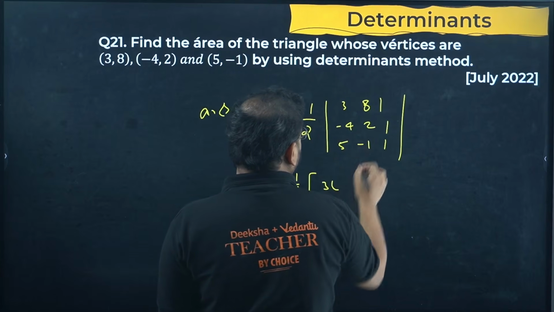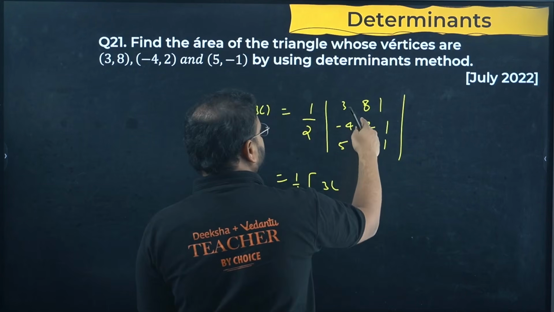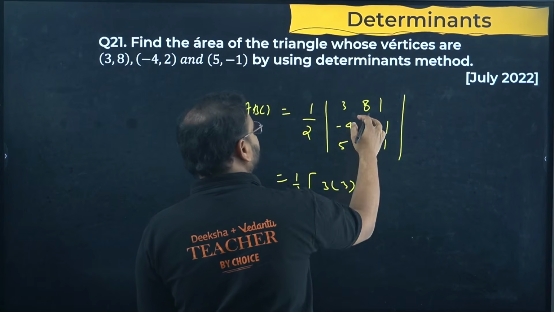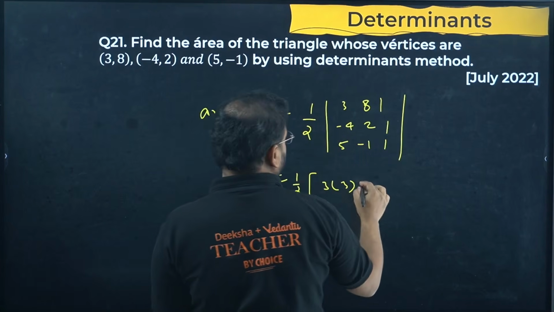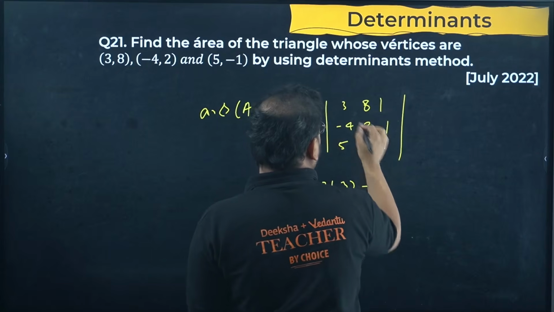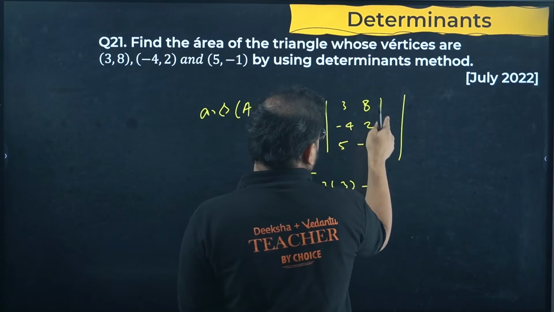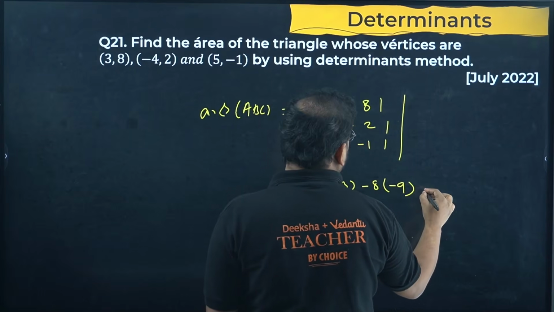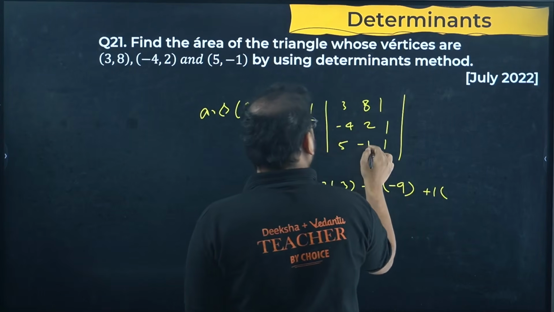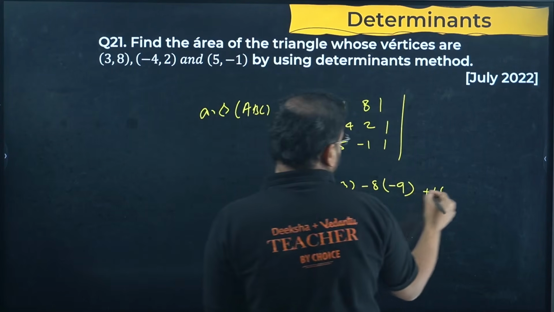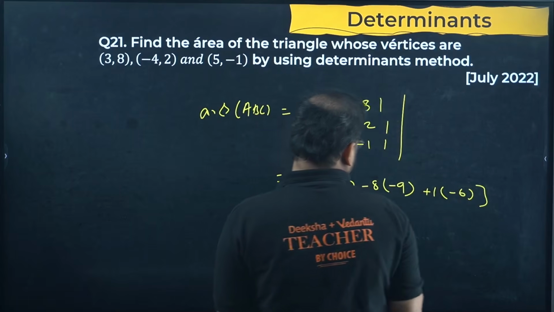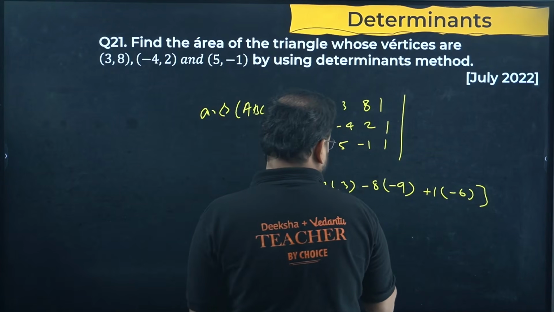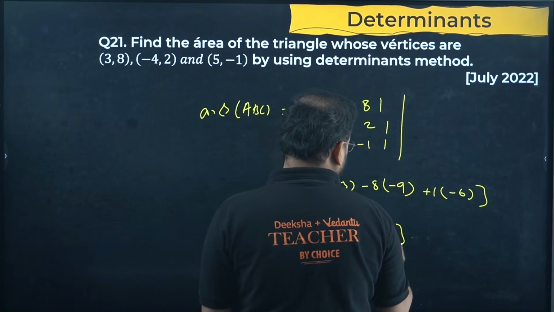3 into 2 minus, please check, 3 into 2 plus 1, that's 3 again, minus 8 times of, we get here, minus 4 and minus 5, that's minus 9, okay, and plus 1 times of, plus 4 and minus 10, that's minus 6, okay, so 9 plus 72 and minus 6, am I right?